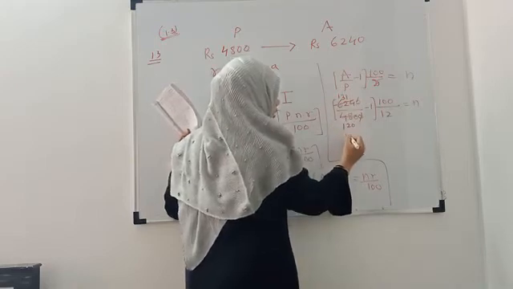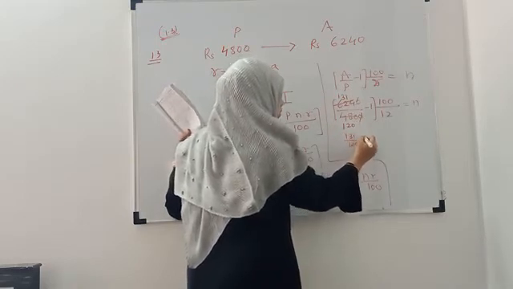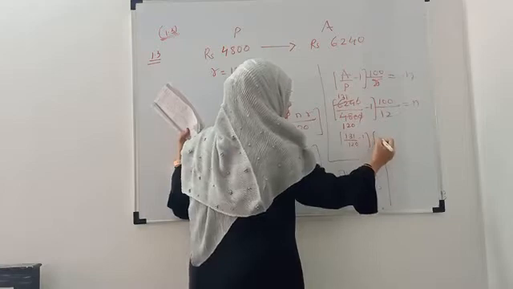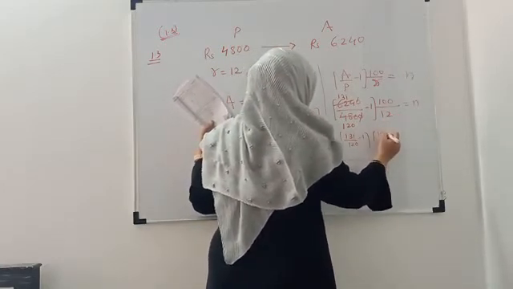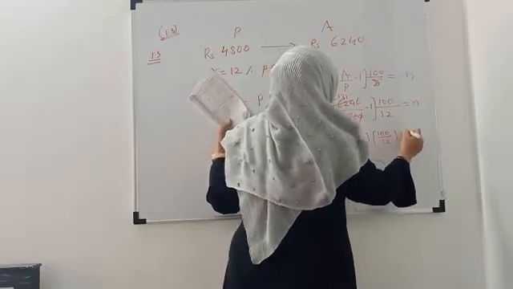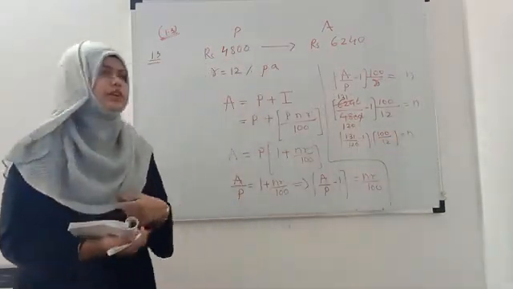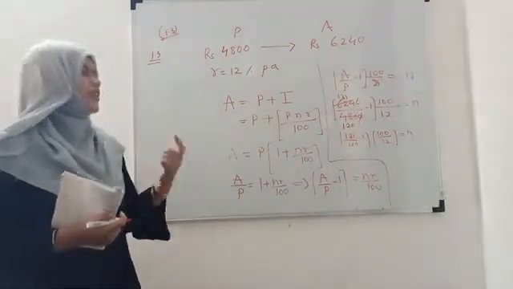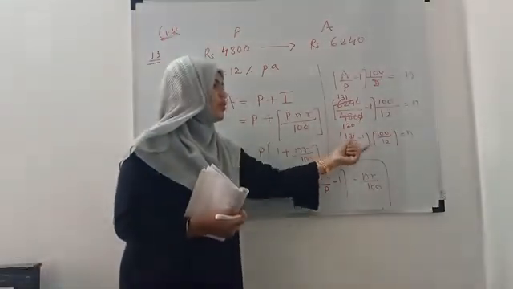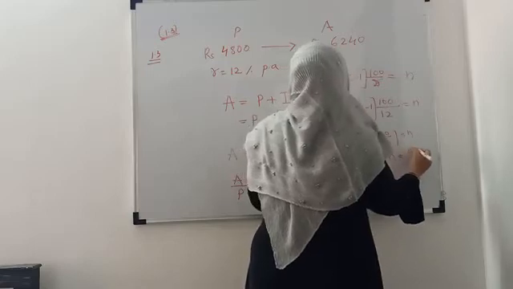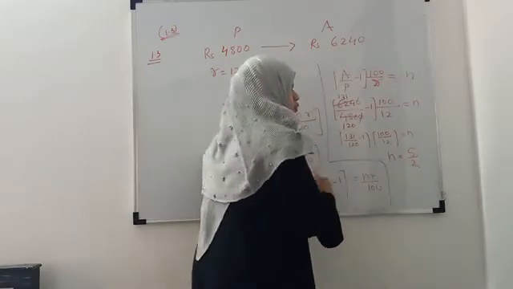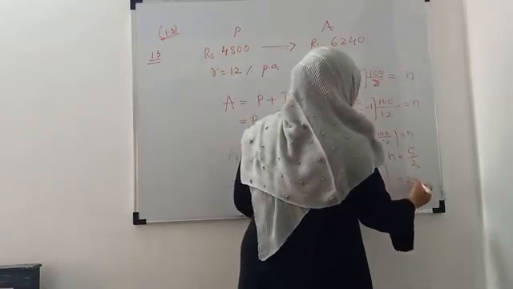So I left with 131 upon 120 minus 1 into, this is 100 upon 12. Just do calculation on calculator. I hope the simple calculator is allowed in your examination. So you will get, after calculating this part, n is equals to 5 upon 2. 5 upon 2 means what? 2.5 years.